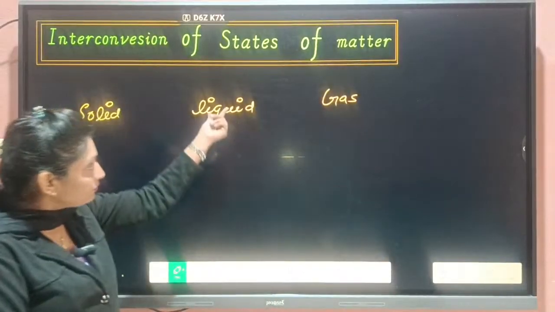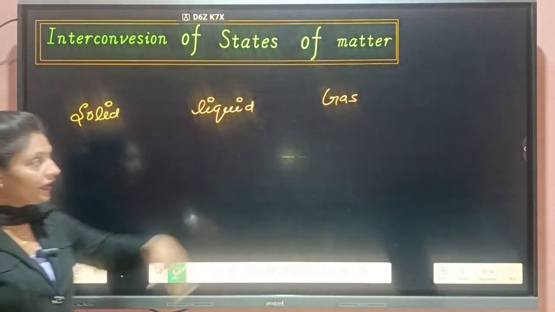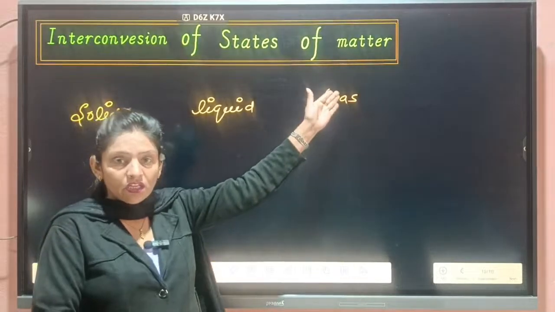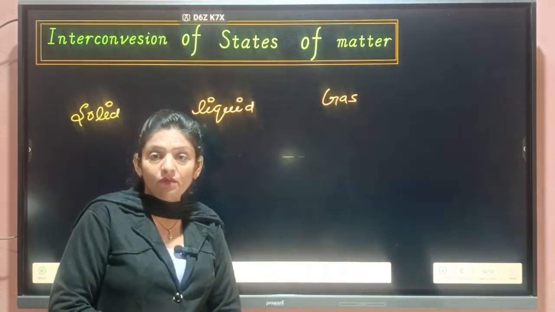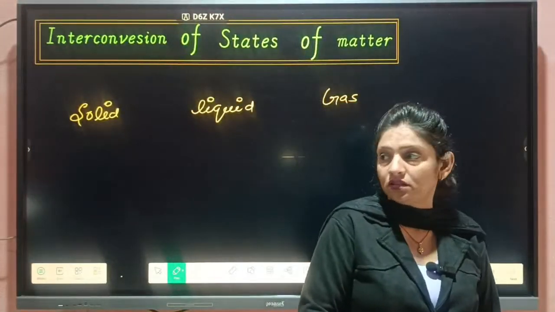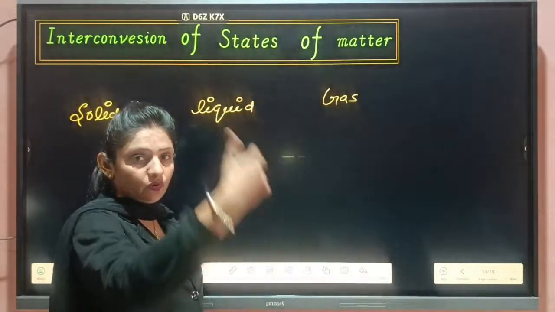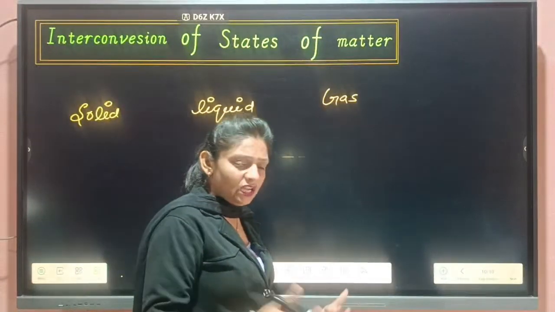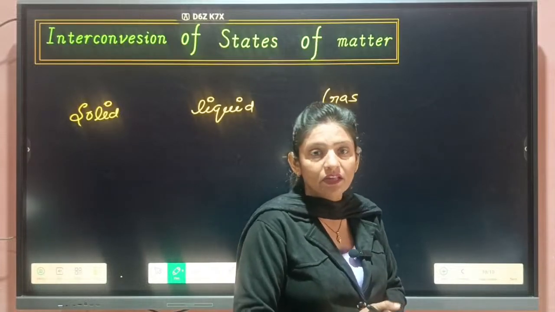Further, this gas can be converted into liquid. This liquid can be converted into solid. Gas can be converted into solid, and solid into gas. Means these states of matter are interconvertible. But how can we do that? They can be converted from one state to another by heating or cooling, means by increasing or decreasing pressure and temperature. Pressure and temperature.